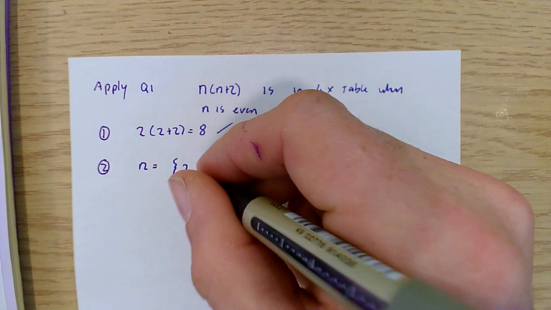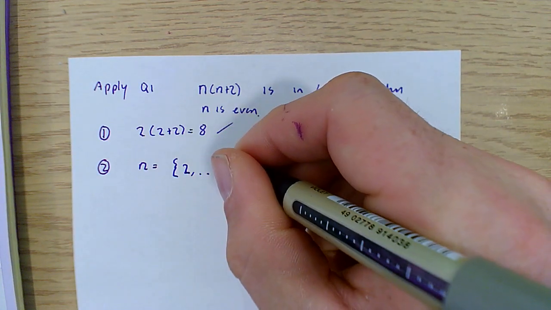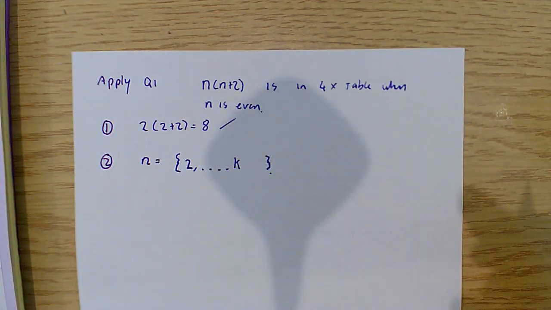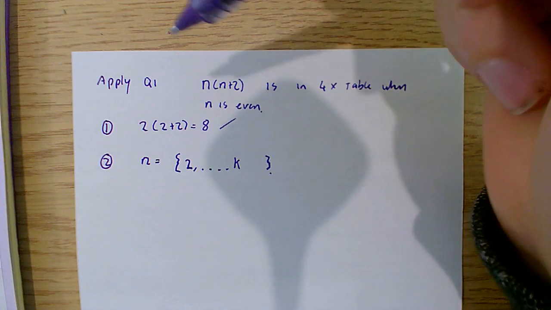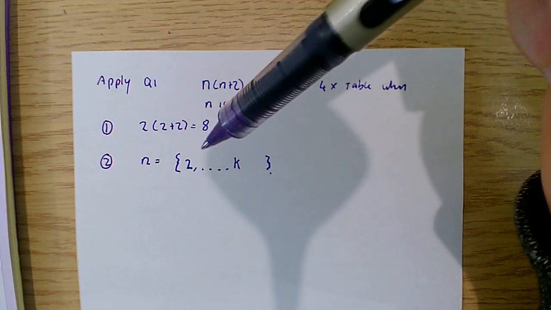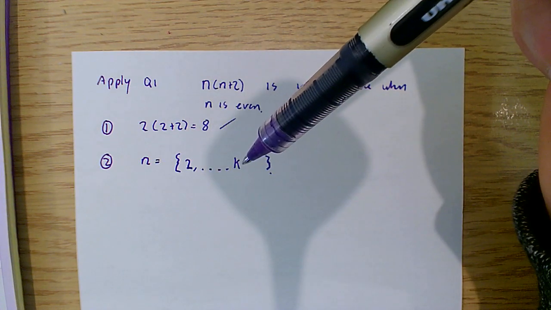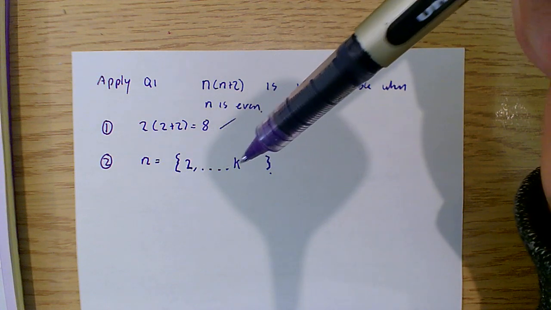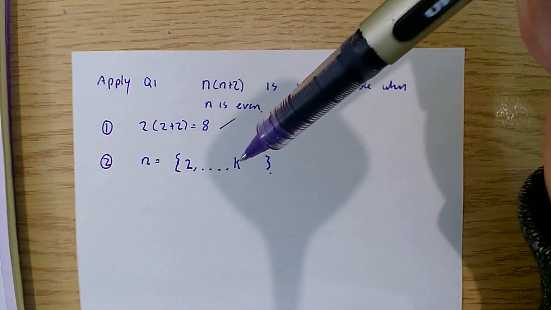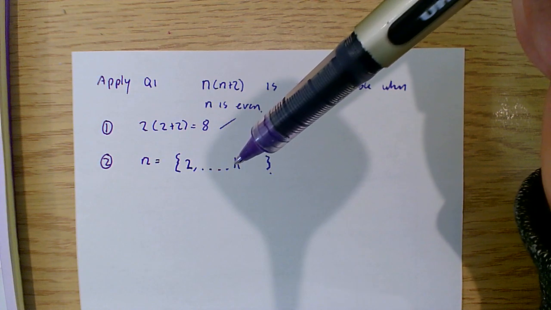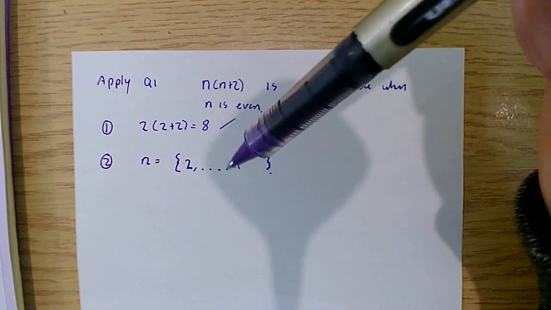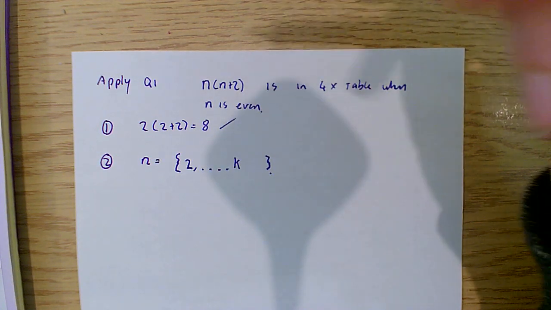Let's assume that this works for every single number up to k. Now, just to be clear, k could be 2. I've made it look as if this is a number greater than 2, but it doesn't need to be. k could literally be 2. So I'm going to say this does work for k.